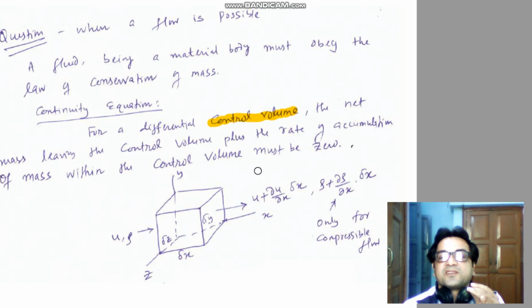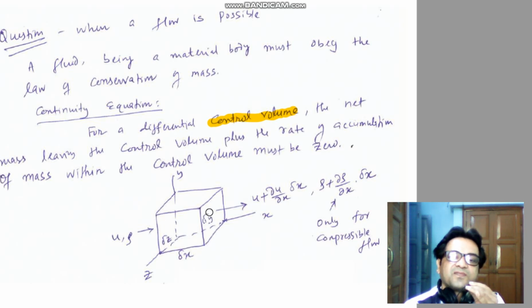But if the flow is incompressible, then the rate of accumulation will be 0. This rate of accumulation comes into the picture only if the flow is compressible. So let's derive the continuity equation using the differential approach. That means the equation will be in terms of a differential equation.